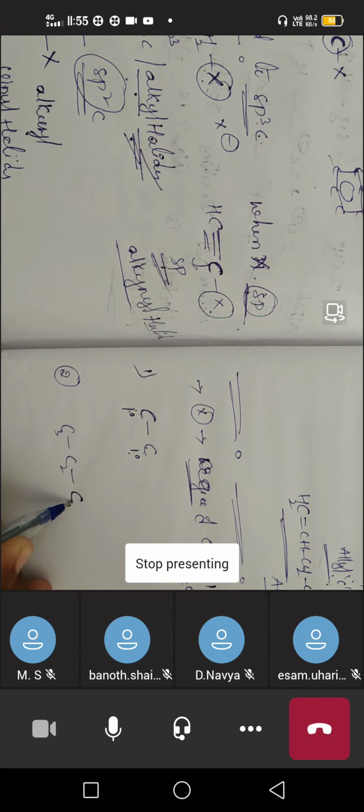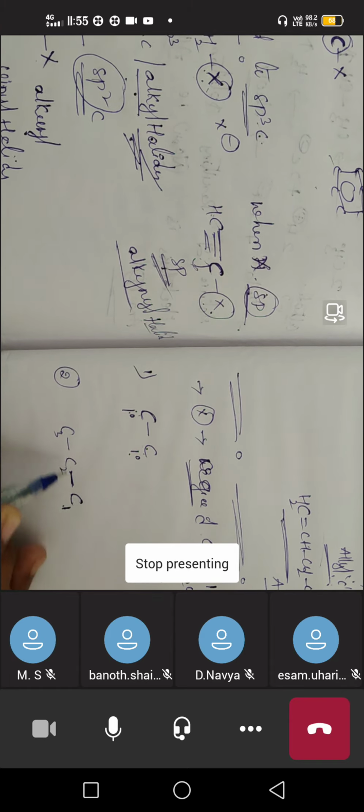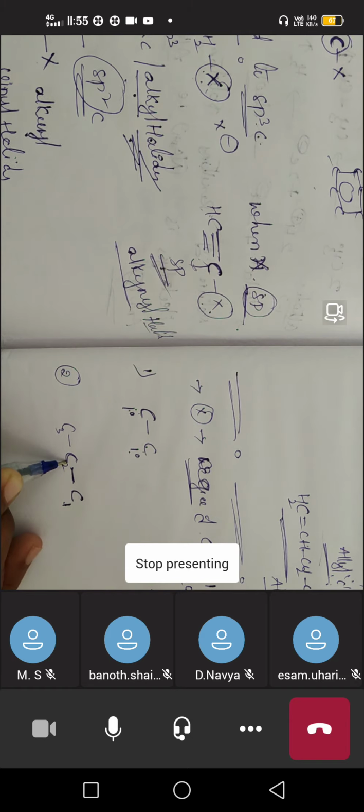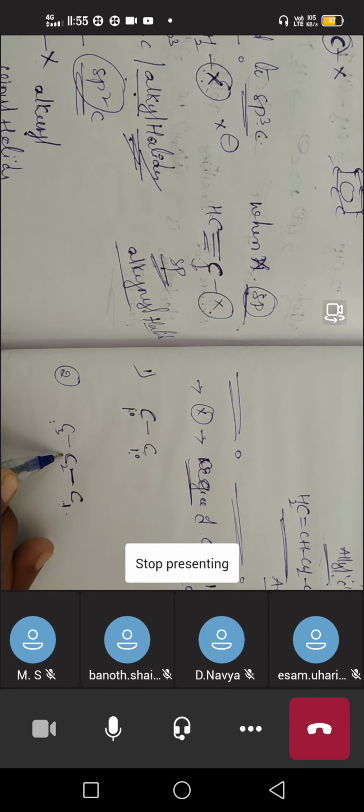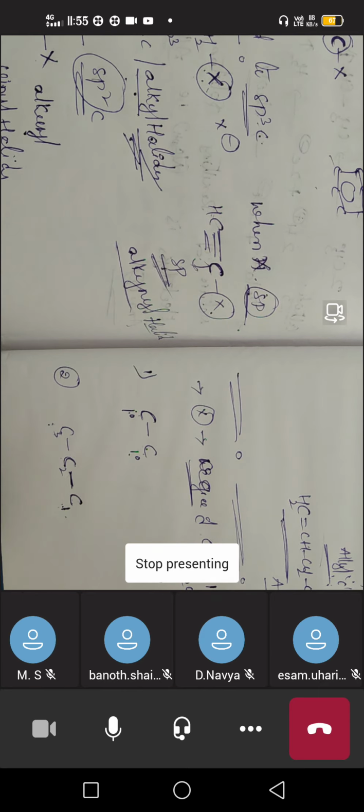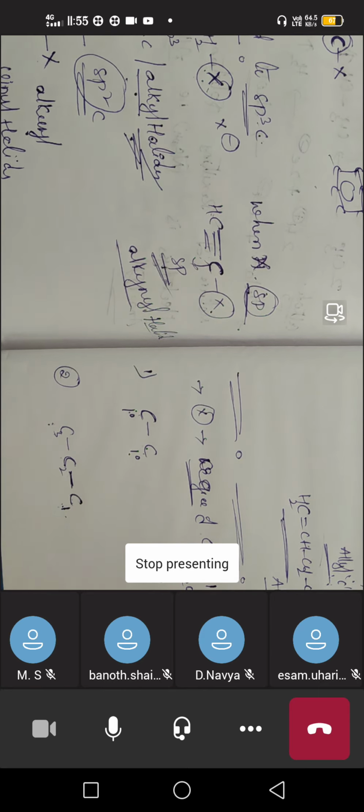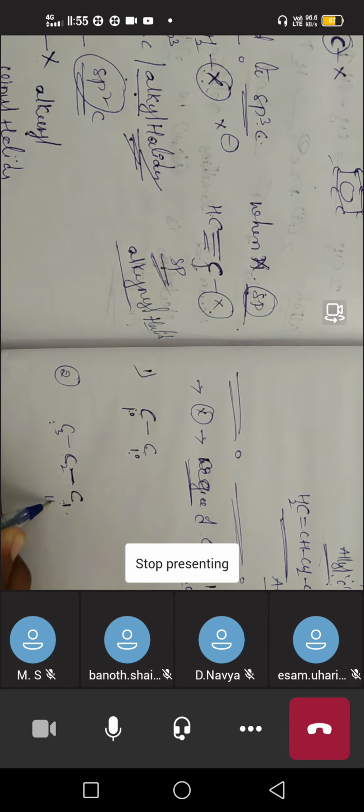See here, this first carbon is in direct connection with only the second carbon. There is no direct connection between the first and third carbon. Understand? It has a direct connection only with the second carbon, which means it is connected with only one carbon. If a carbon is directly connected with only one carbon, it is called a primary carbon.